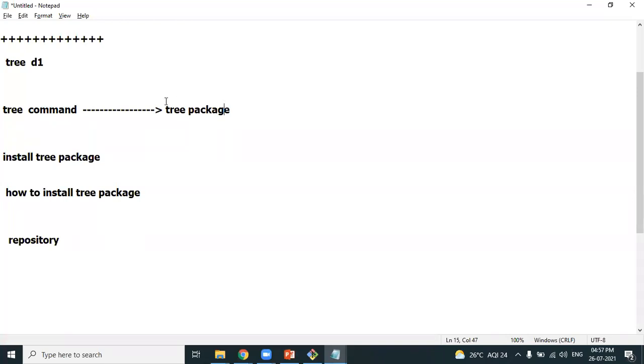If you want to install the tree package, where should we install it from? You have to install it from the repository. What's the name of the repository? The name of the repository is the apt repository. Now you got the solution. If you want to install the tree package, you have to install it from where? From the apt repository. What is apt? apt is the name of the repository.